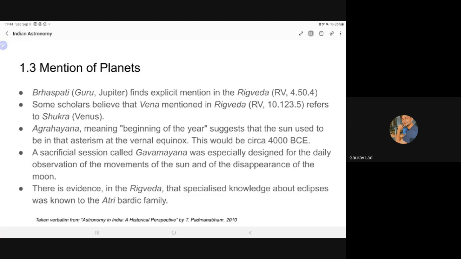And there were some kinds of rituals that were mentioned, sacrificial sessions to perform the yajnas. So they also mentioned certain astronomical references in the literature. That is what I've mentioned in that point. And then there is evidence that the Atri family had some knowledge about eclipses.